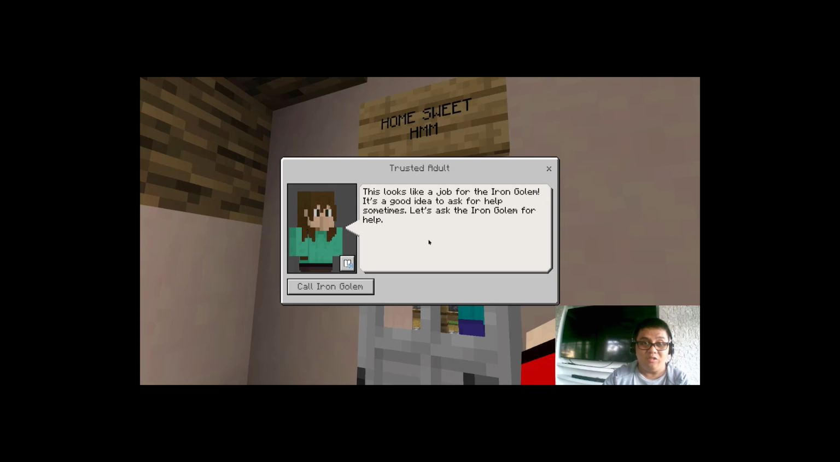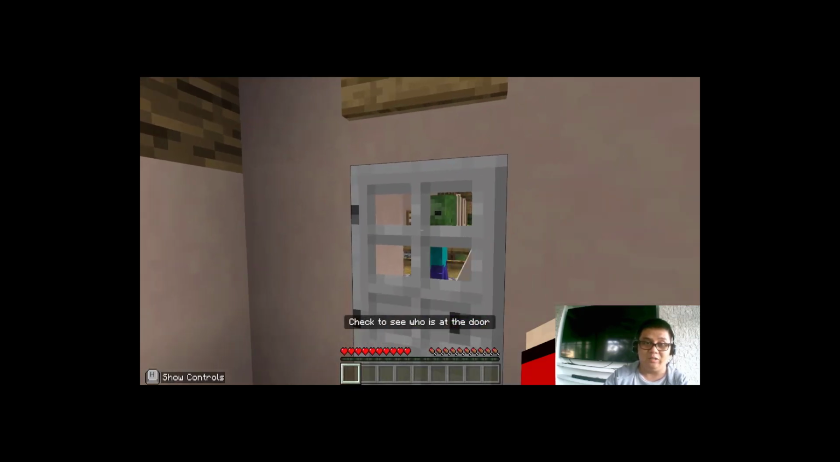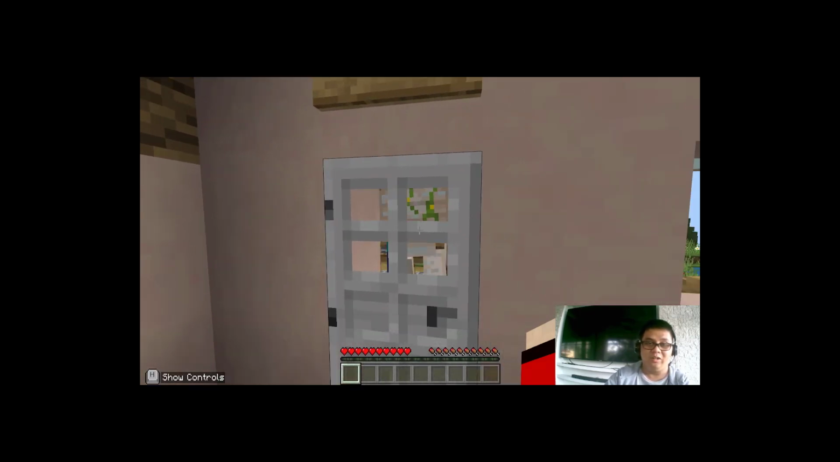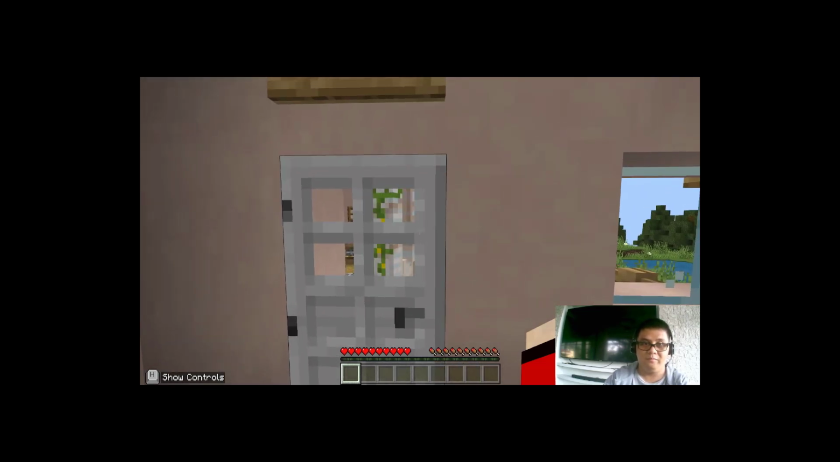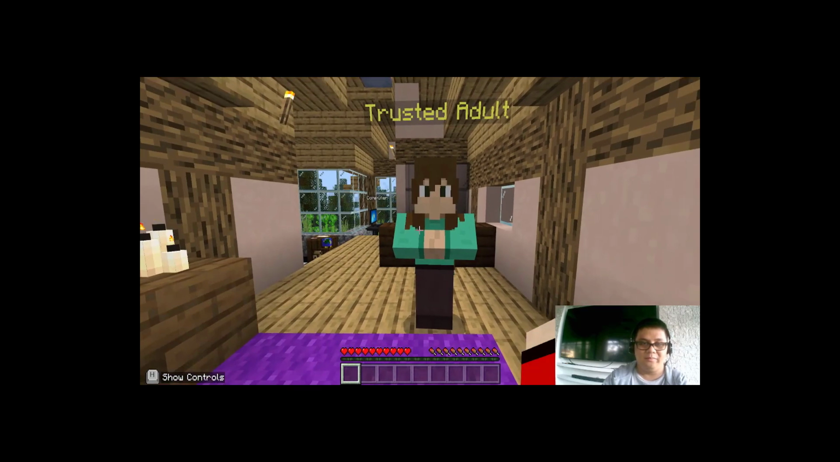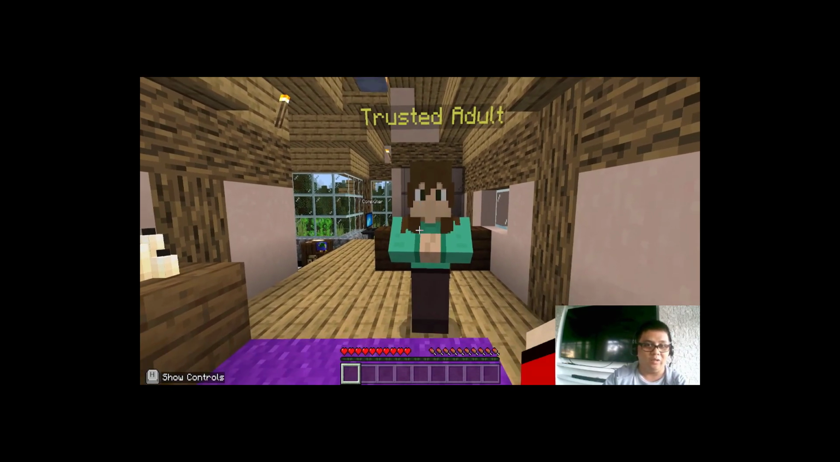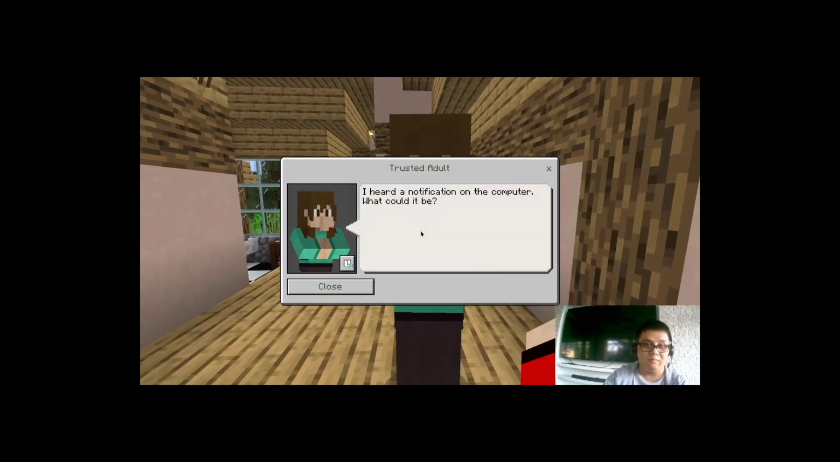And looks like a job for the Iron Golem. It's a good idea to ask for help sometimes. Let's ask the Iron Golem for help, as we call the Iron Golem, and he will escort our good friend, our stranger, out of our home. Now that we've completed this, we are safe. Let's go talk again to our trusted adult.